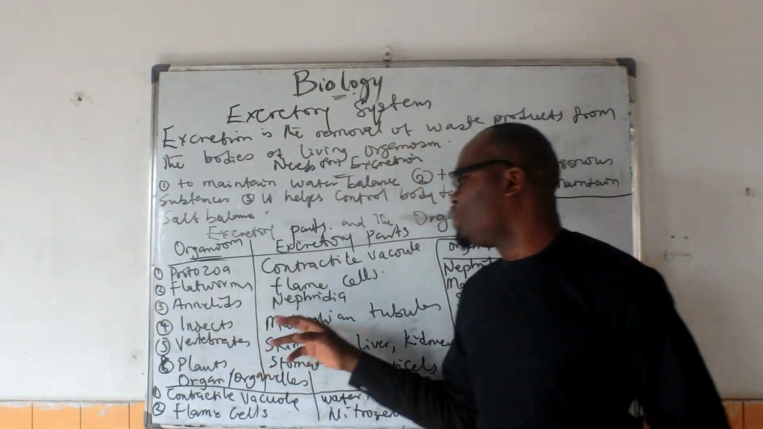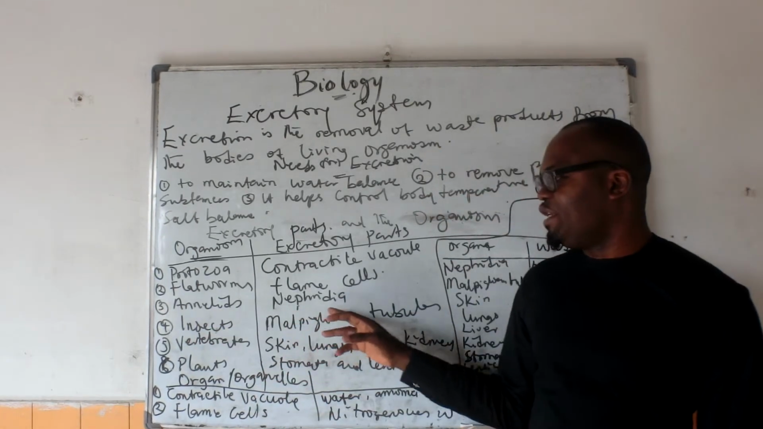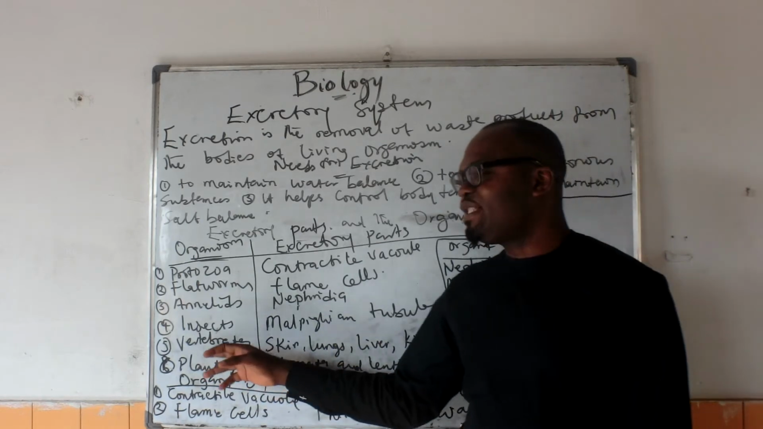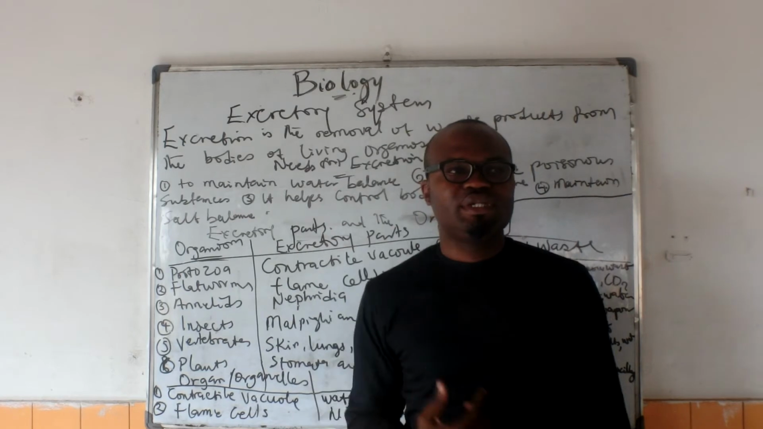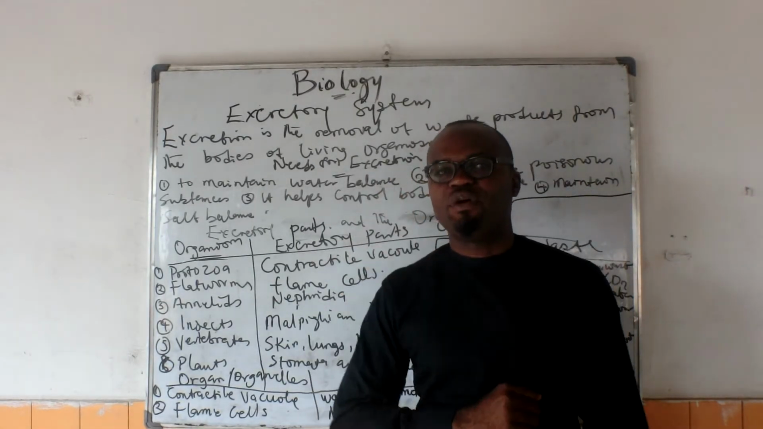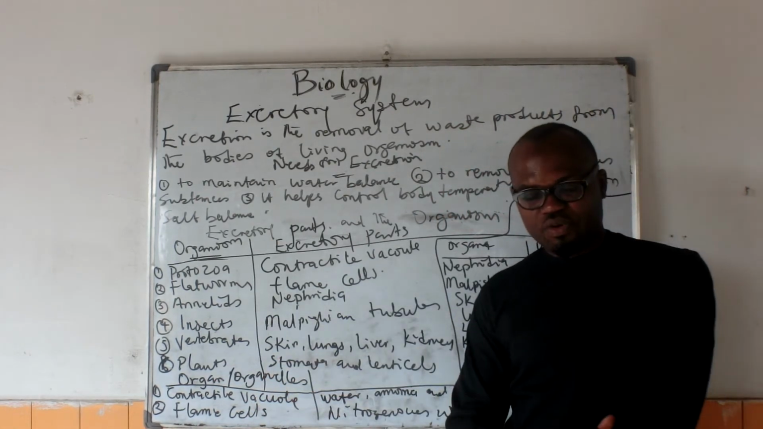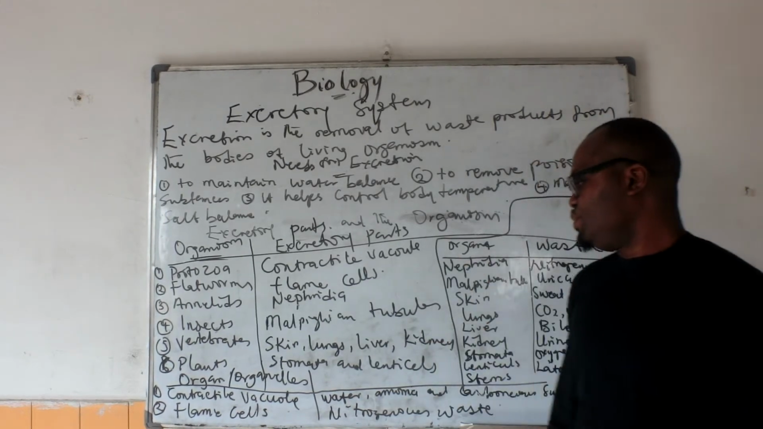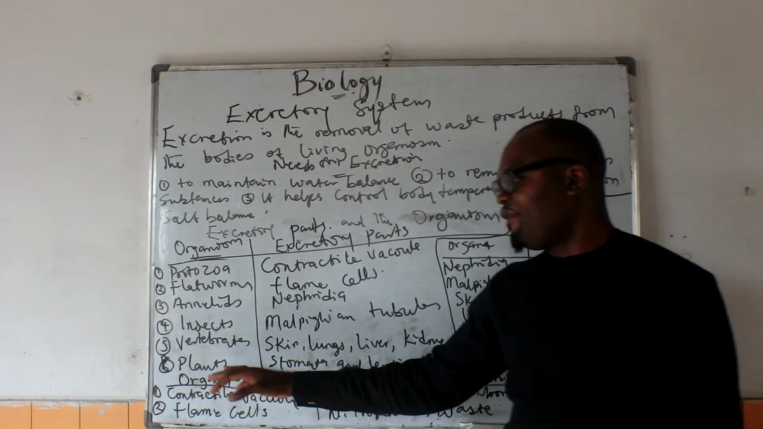The flatworm uses what we call flame cells. The annelids use what we call nephridia. The insects use Malpighian tubules. The vertebrates, like we all know, are animals that have a backbone, animals with a complete system. They don't have just one organ for excretion. Like the vertebrates have the skin, where we remove sweat from, the lungs to remove CO2, the liver for bile, the kidney for urine.